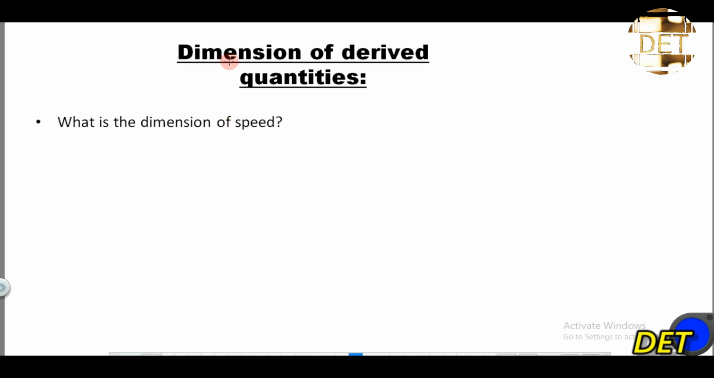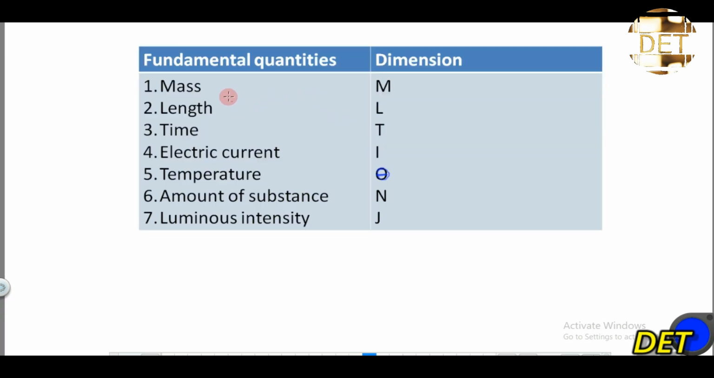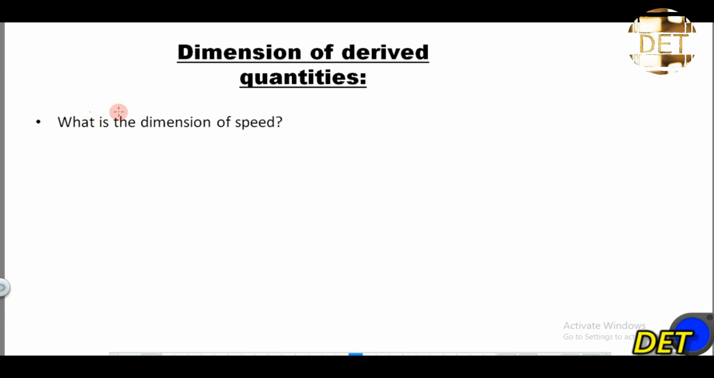So here we are looking at the dimension of derived quantities. The first question that I have here: what is the dimension of speed? Speed is an example of a derived quantity. And what is dimension? Expression of physical quantities in terms of fundamental quantities, right? So these are the fundamental quantities and this is their dimension. So what we do is to express the derived quantities in terms of fundamental quantities. So what is the dimension of speed?